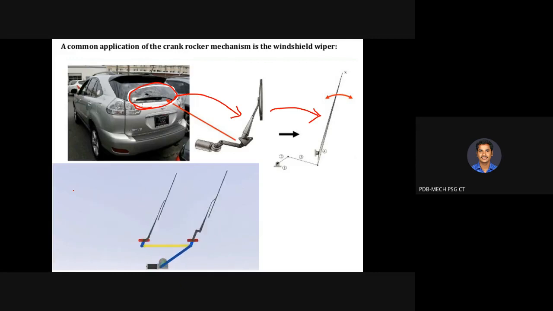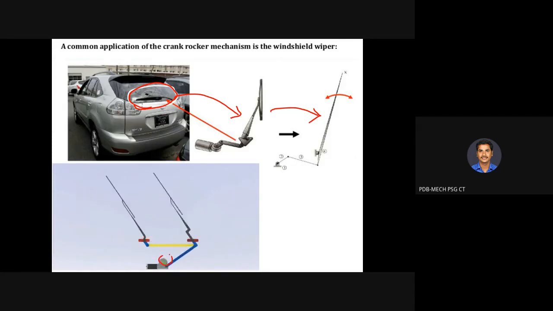In order to do the wiping action on the car while driving, we need to have some mechanism. If you look at the animation, you can appreciate the working of the windshield wiper system.